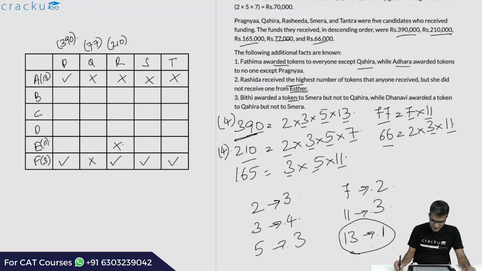B awarded a token to S, but not to Q. So because B did not award a token to Q, B cannot be 7. If you think about it, we have awarded 3, 11 and 13. We have to figure out who got 2, 5 and 7. Q did not get the token from B. So Q has to be either 2 or 5.